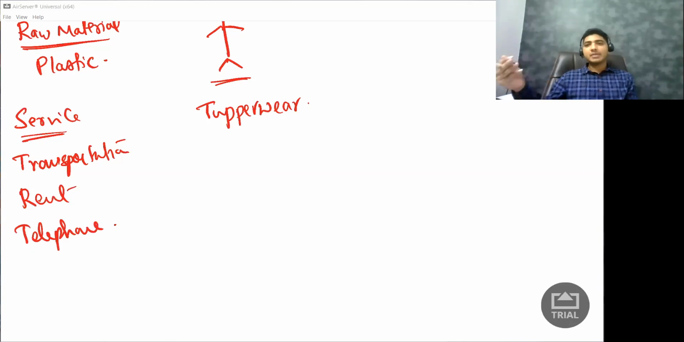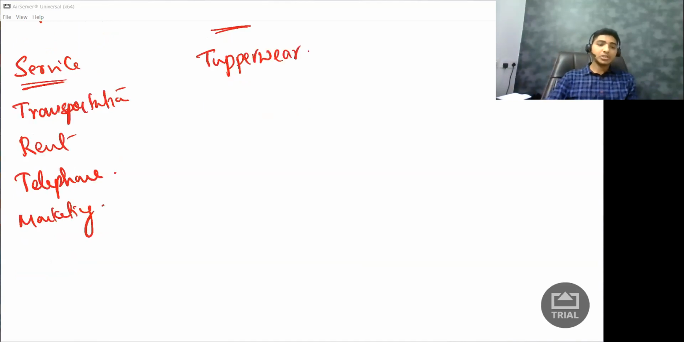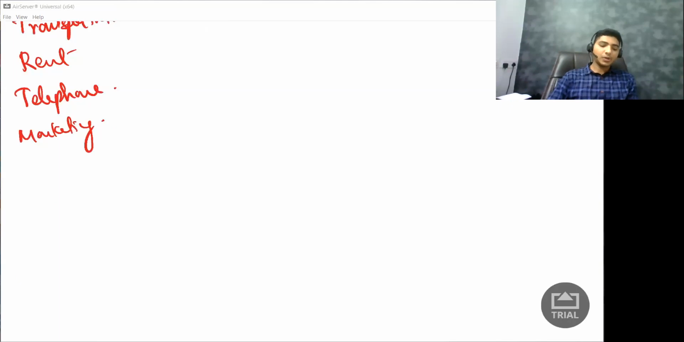One more service: after I manufacture this particular tiffin box, I need to sell it to my customers. For this, I require the service of marketing agencies. Okay, so I require the service of marketing plus advertisement, all these things done. So these are the services which I want. So I want raw materials as well as certain services. Along with this, I also want machinery. Why do I want machinery?